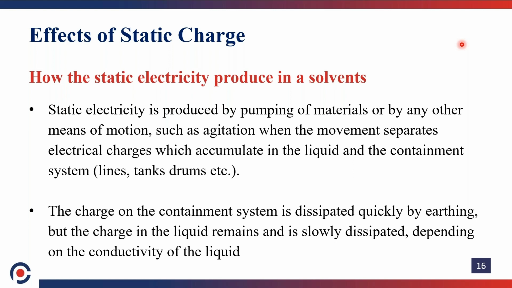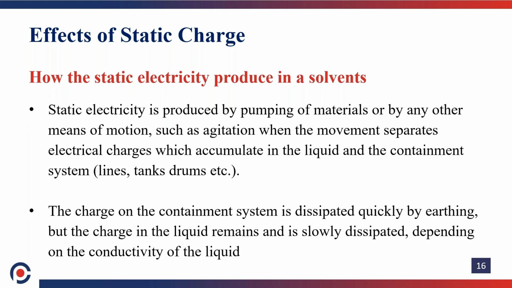First, static electricity is produced by pumping of material or by any other means of motion, such as agitation. When you are mixing two liquids, that is two solvents, we use an agitator. During the agitation also, charge separation will take place due to static charge. When the movement separates the electric charge, it accumulates on the liquid surface, that is the solvent surface, and it stagnates in the system.